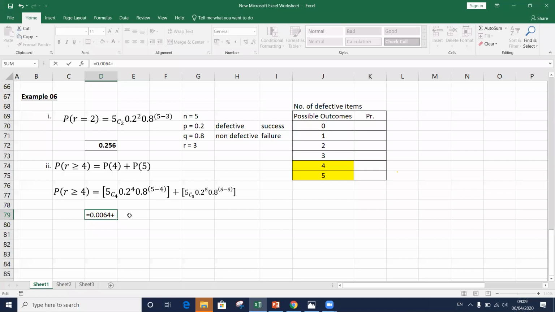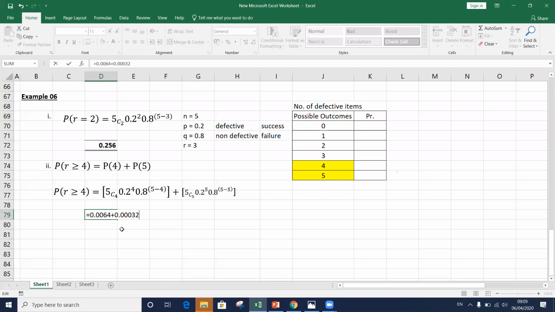5C5 into 0.2 to the power 5 into 0.8 to the power 0. There should be four zeros there. 0.0003, what? 0.00032, right?